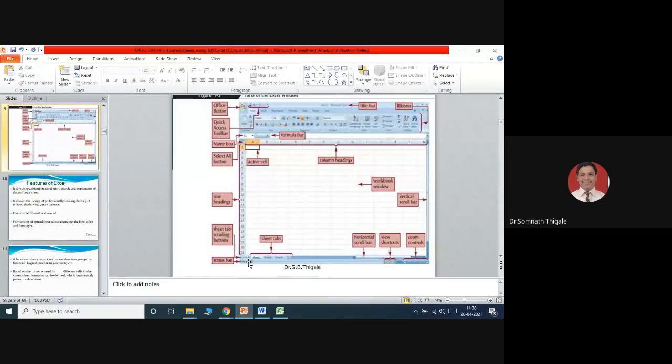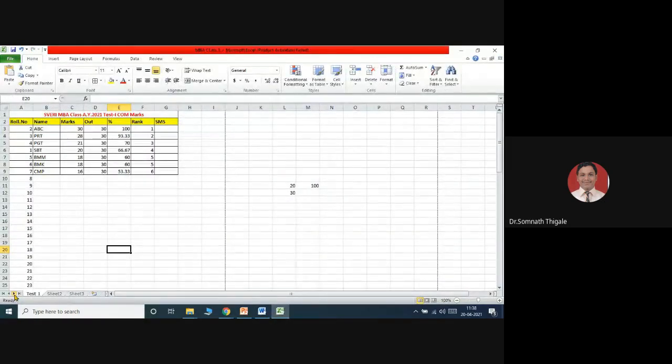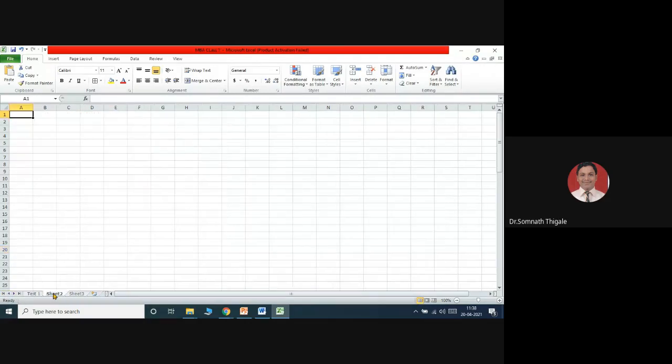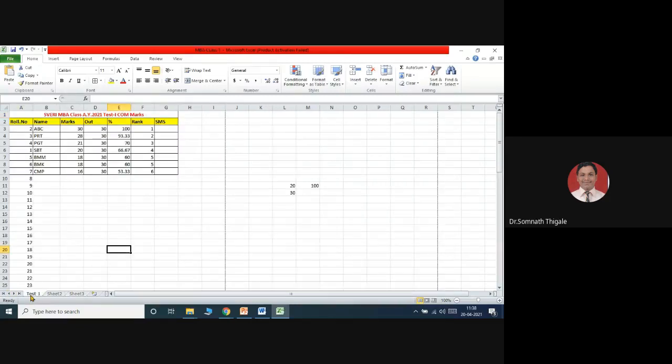Sheet tab scrolling buttons you are getting. For example, you can just check this out. Depending on how many sheets you have, you can move ahead or back, sheet 1, sheet 2, like that. If I click here, it moves from sheet 1 to sheet 2.